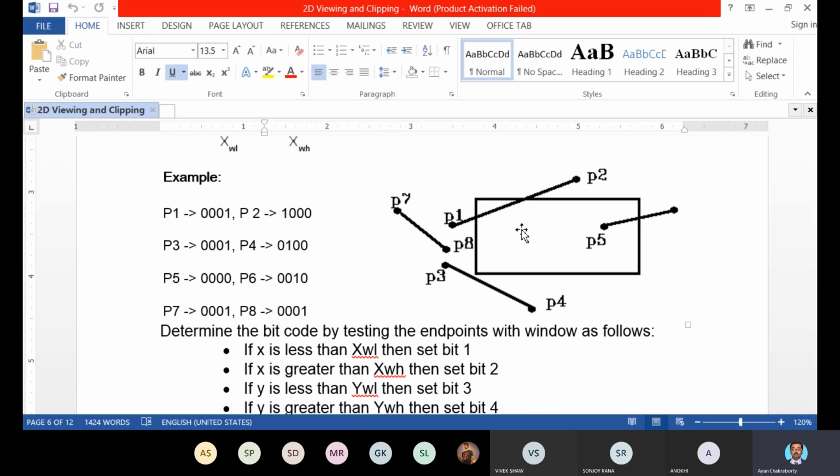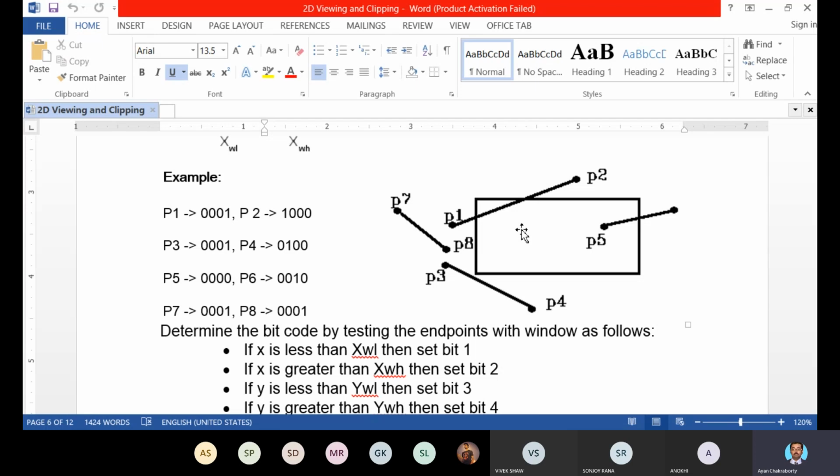So according to that, we will find out which portions of these lines will be visible, because all 4 coordinates of the boundary of the clipping area are known to us, and all the endpoint coordinates of these lines are also known to us.